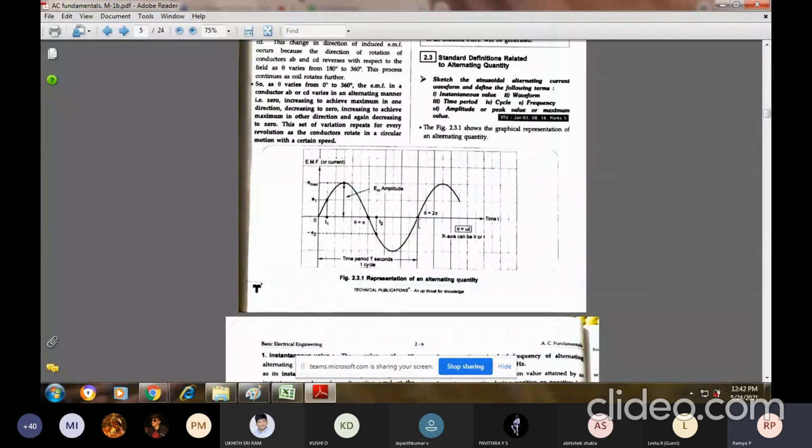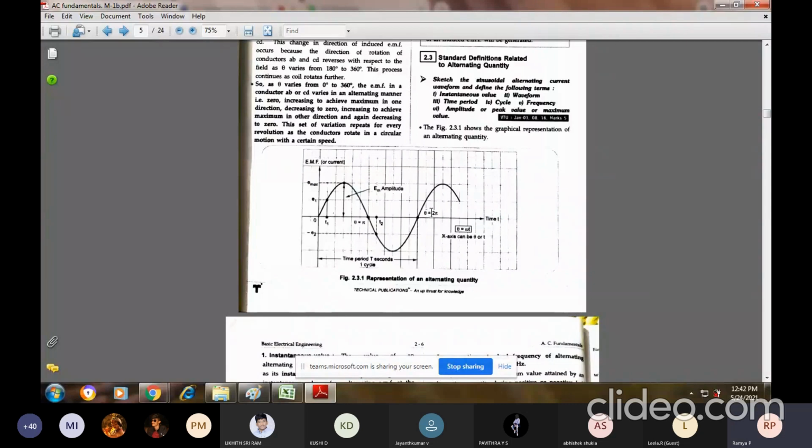So I can consider this point as 360 degrees, or even as 0 degrees for the next cycle. The regular repetition of the waveform occurs with a regular interval of time. Whenever the waveform reoccurs with a regular interval of time, it is called a periodic waveform.